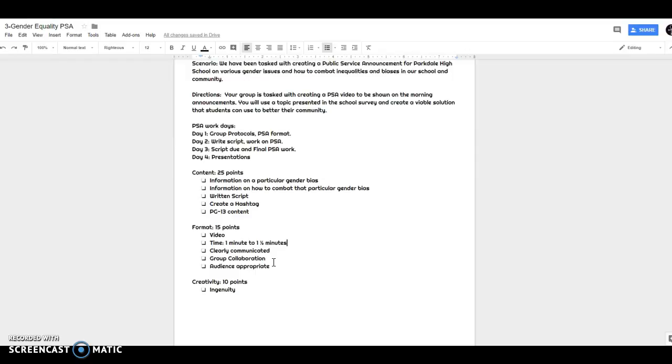So they can use slang and they can use colloquial words, but I just want to make sure that it's known that that's what they're looking for. And then of course creativity, just their ingenuity behind it is 10 points. And that's my project. That's my blended learning lesson.